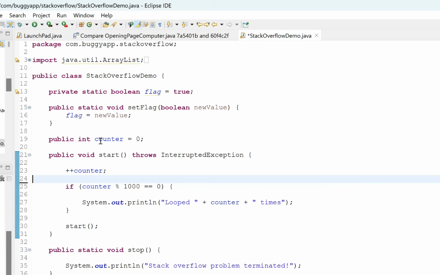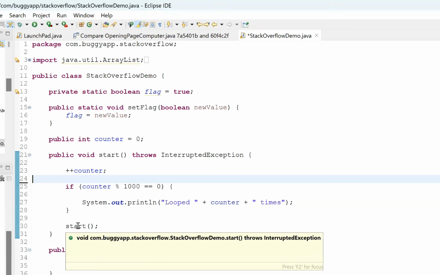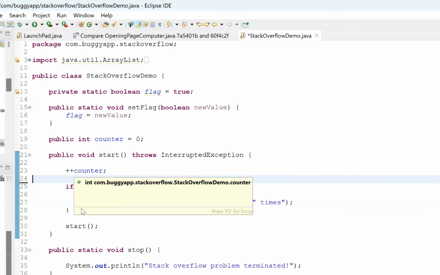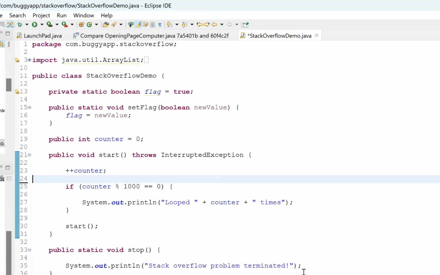And here there is this counter, which is initially the value 0. Now it's incrementing the counter. And every 1,000 times the counter goes, I just print how many times it has looped. It just prints to the system, nothing else. And then it comes down and once again invokes the start method. That means the start method is going to come again, increment the counter, call it again, and just keep on looping.